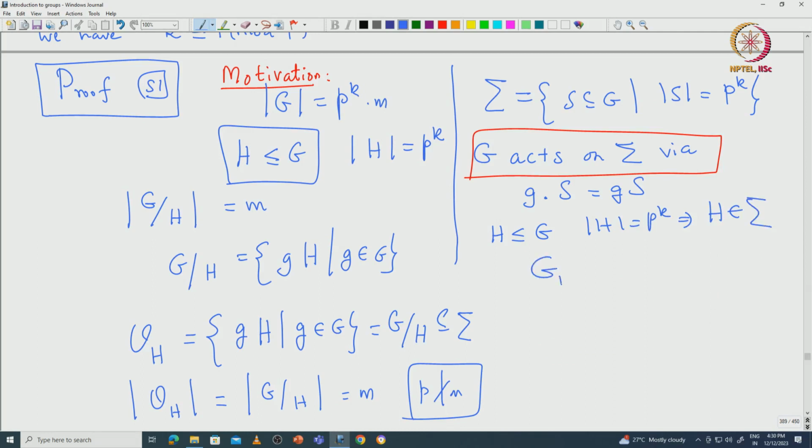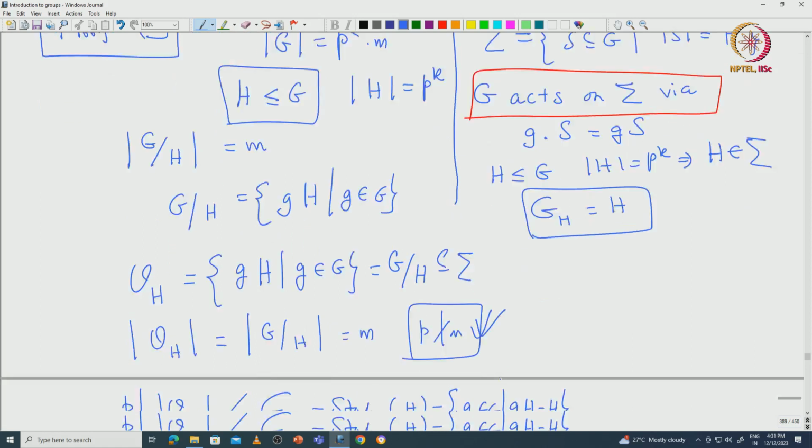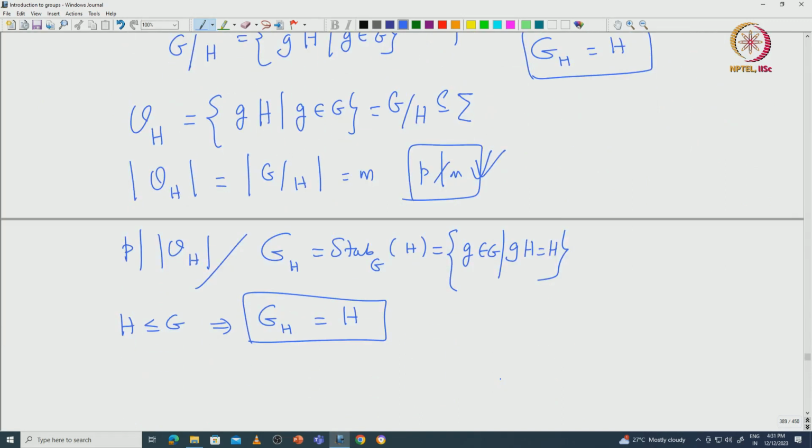If you look at the stabilizer of this H, you get back H. This motivates us to look for this particular action and then look for some orbit satisfying the property that P does not divide the cardinality of the orbit. Then fix some element in that orbit and look at the stabilizer of that element. We expect that should do the work.